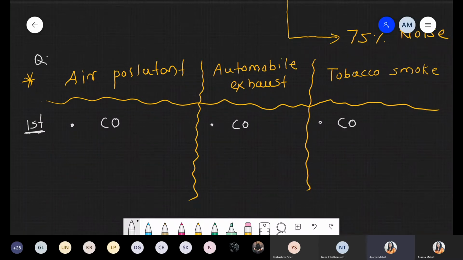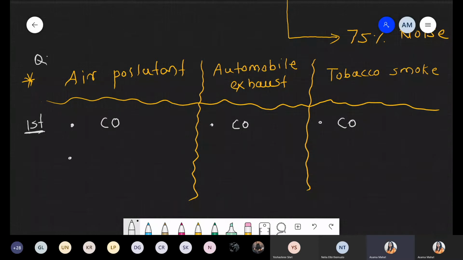It is present in air pollutant, it is released from the automobile, as well as through tobacco smoke also the carbon monoxide can be released.